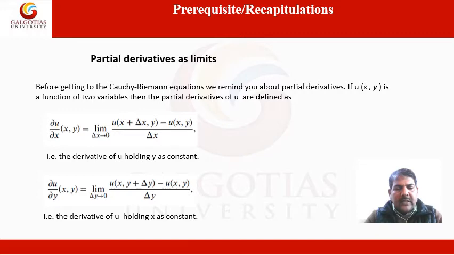That is the derivative of u holding x constant. So these are the partial derivatives.